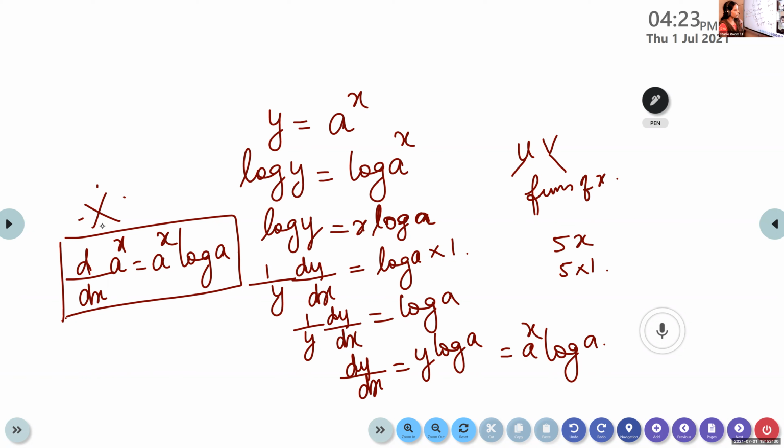Ashwin, what is the derivative of x raised to x? Again, look into the formula and tell me, read that notebook and tell. What is the derivative of x raised to x?